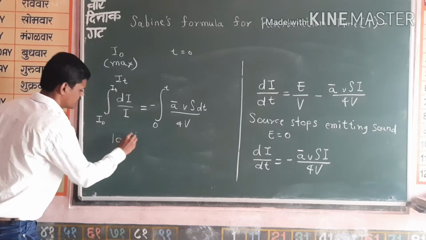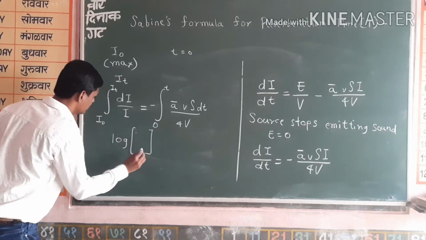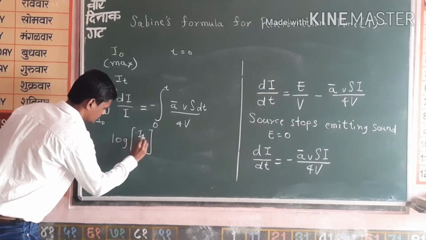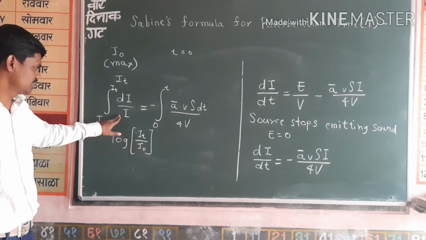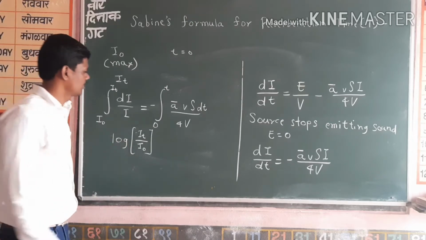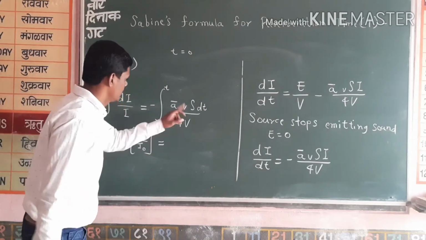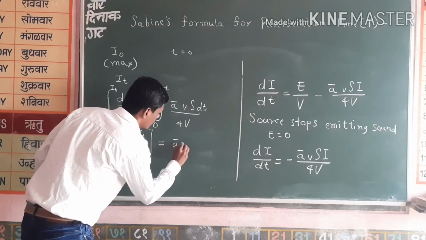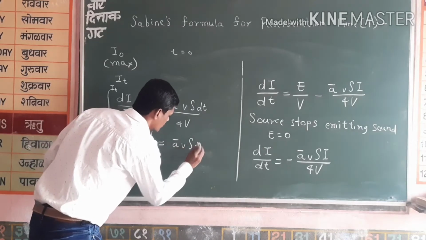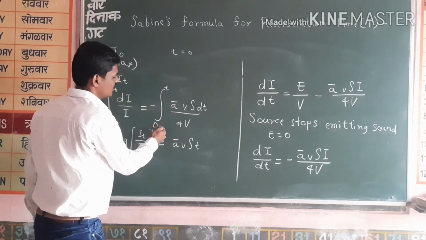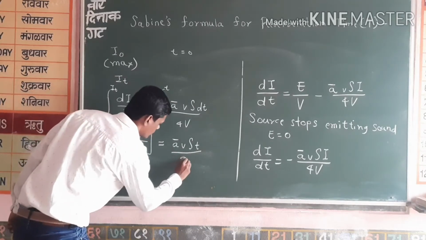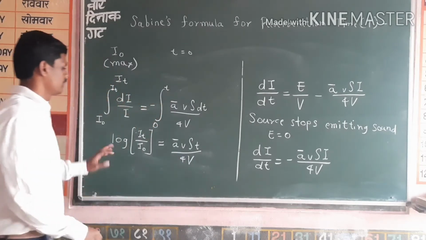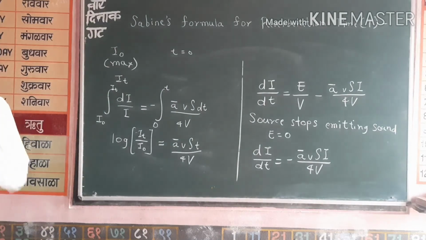Now putting the limits, we can write directly upper limit, lower limit. So you know this calculation, you know very well. Now in here, A bar, V, S and small t. Integration: this term gets cancelled and this term only remains. Now 4V. So this is the equation we got.